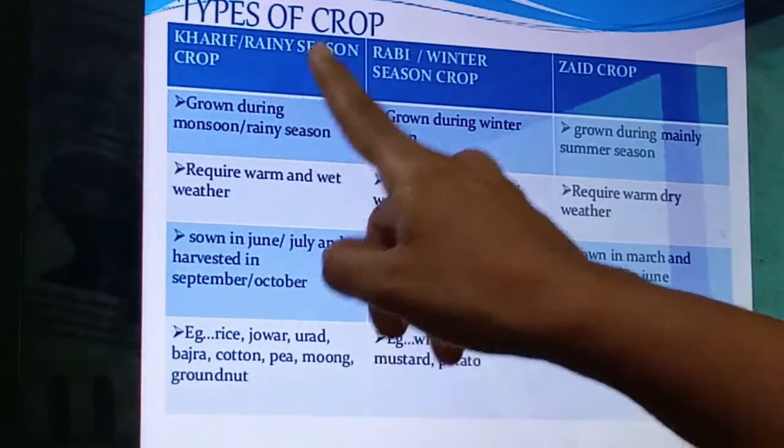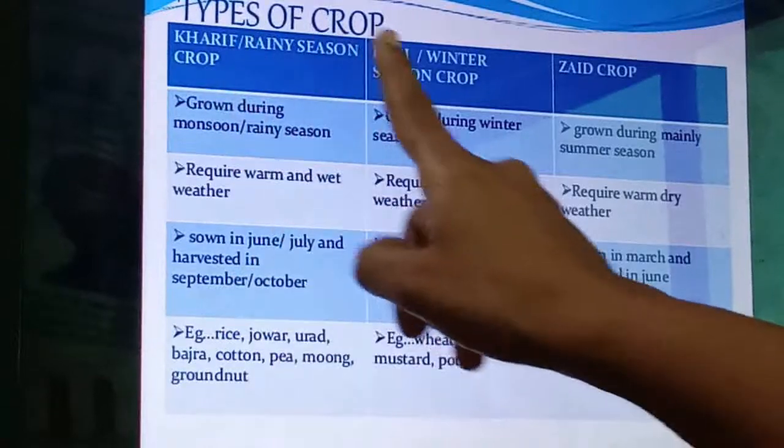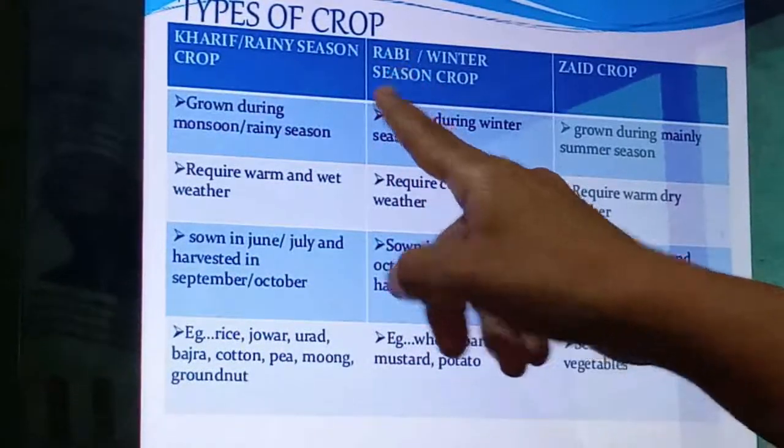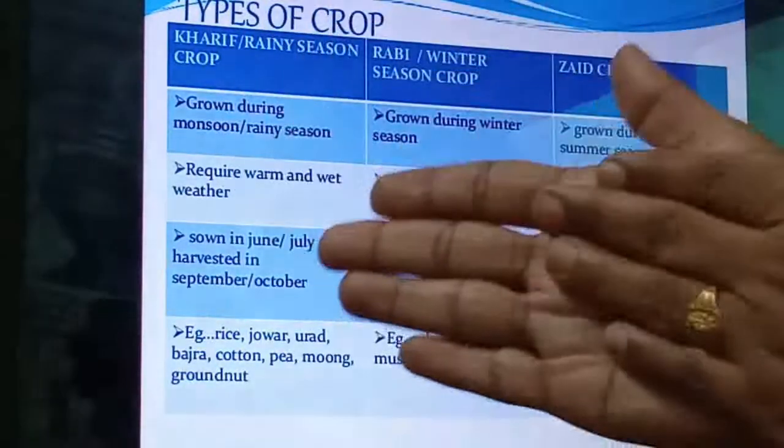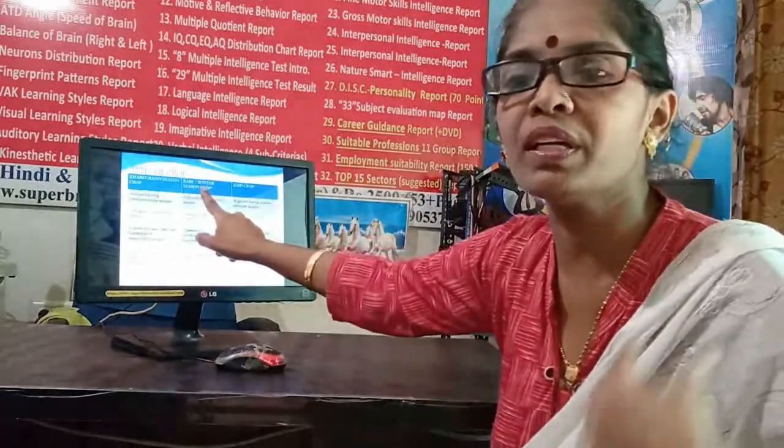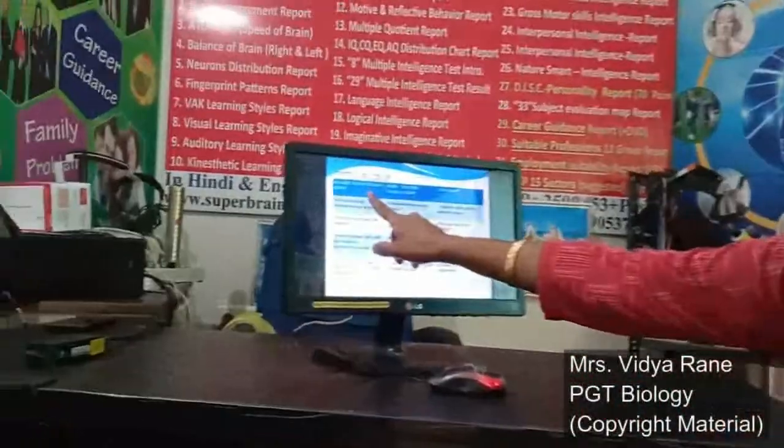This is where most students get confused, in Kharif and Rabi. So remember Rabi: you can rub your hands, and we rub our hands during the winter season because we are feeling cold, and when we feel cold, that is when we rub our hands, right? So just remember this trick: rubbing is in the cold season, and the plants which grow in the cold season are known as Rabi crops, right? So here you will not be confused between Rabi crops and Kharif crops.